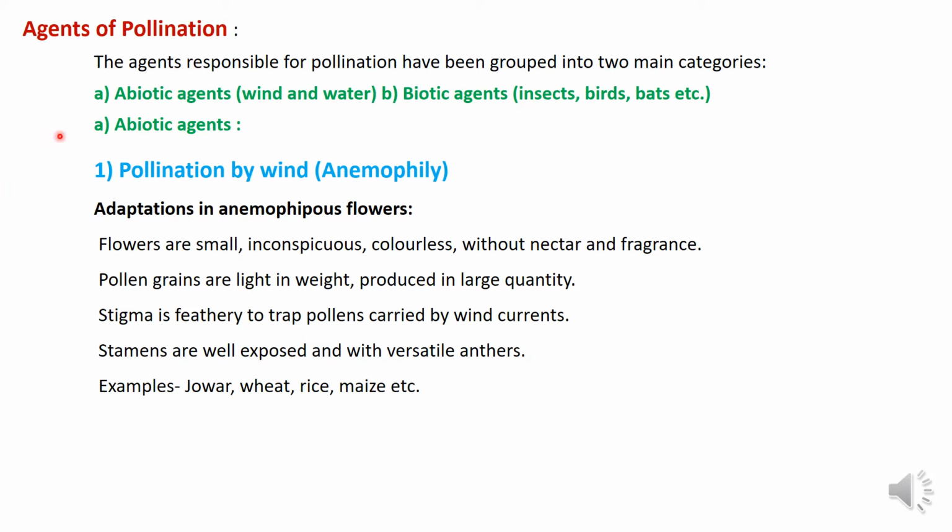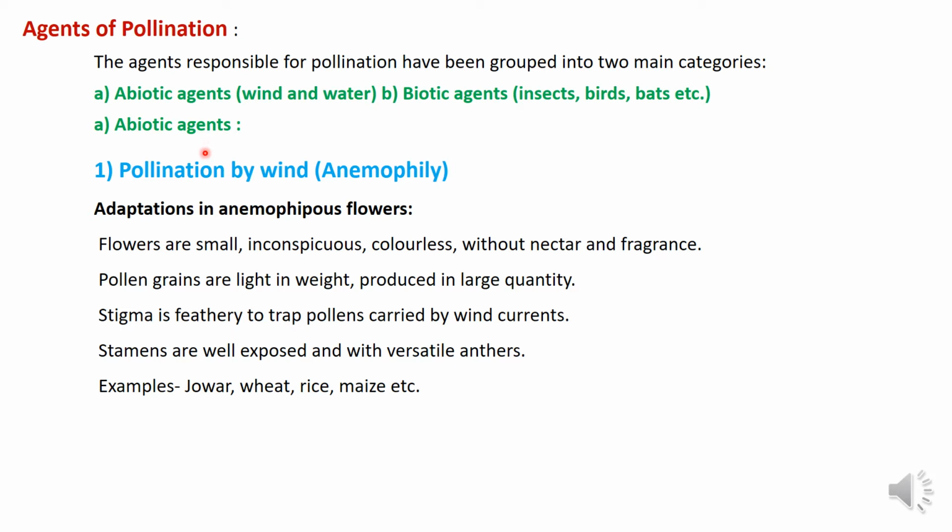Now see the agents of pollination. The agents responsible for pollination have been grouped into two main categories. First one is abiotic agents, that includes winds and water, and another type of pollinating agents are biotic agents that include insect, birds, and bats. Now first we focus on abiotic agents.